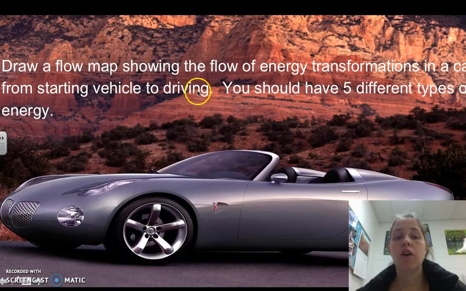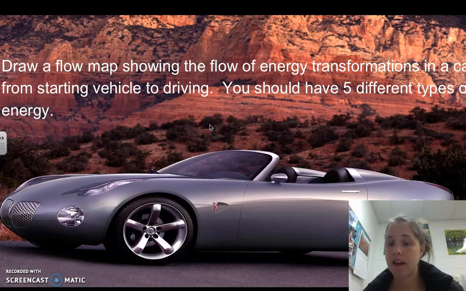So I want you to draw a flow map showing the flow of energy transformations in a car, starting from the vehicle to driving. So from starting the vehicle to driving. You should have 5 different types of energy, okay? And I want you to explain the transformations that exist between those types of energy. So in your notes, this will just be at the very bottom of your notes, I would like you to draw a flow map that shows the energy transformations in a car from when you start it. That's for you guys tomorrow. All right.